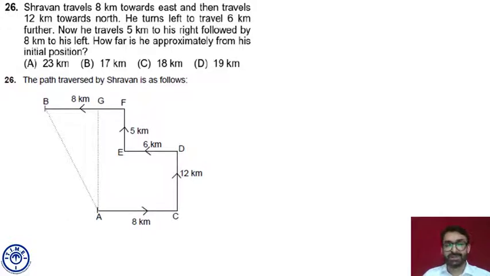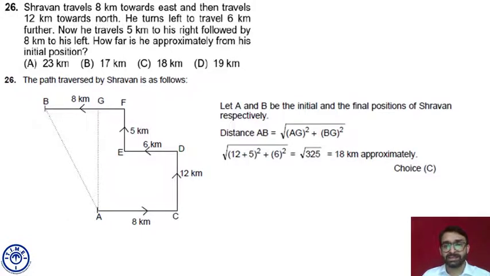So the distance between A and B is the square root of AG square plus BG square. 17 square is 289, and 6 square is 36, which gives the square root of 325.